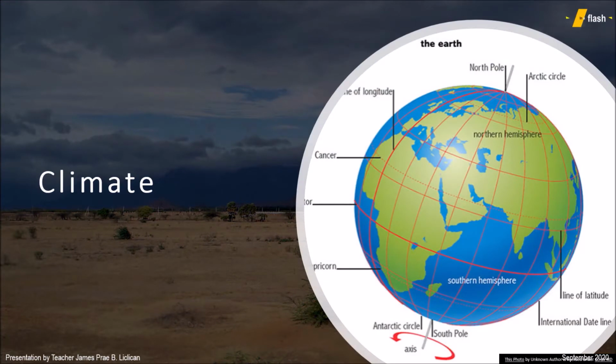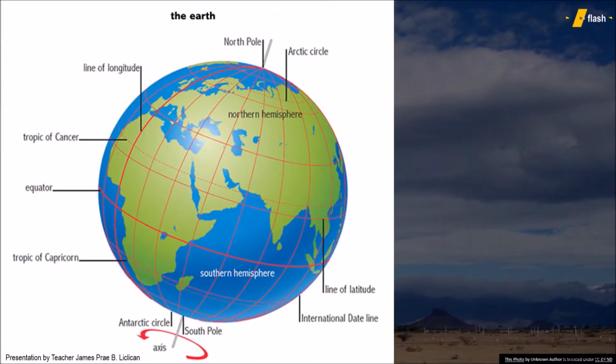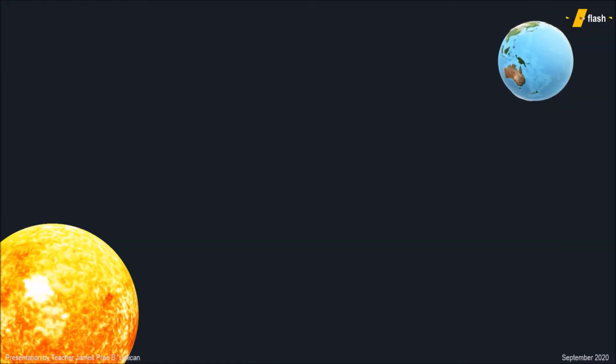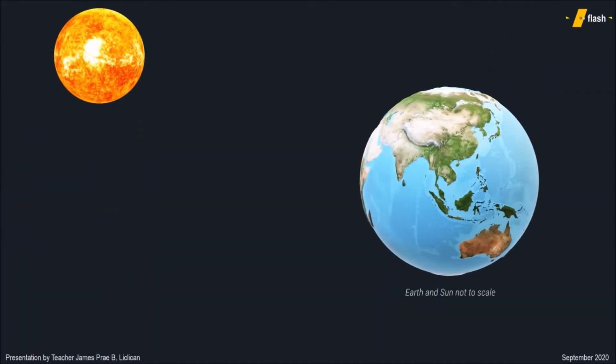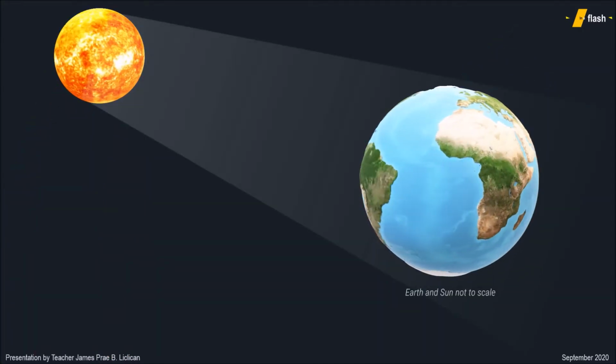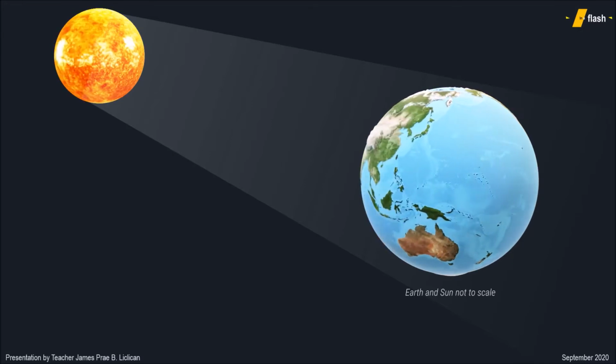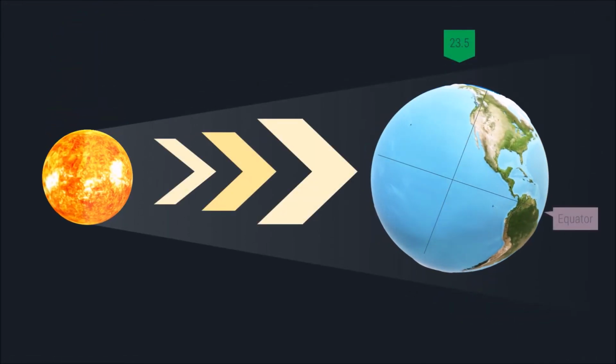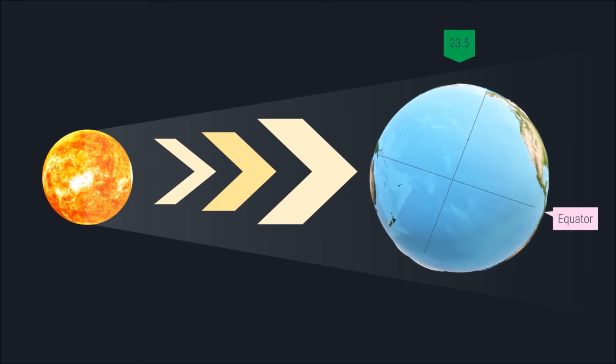Saan ang lokasyon ng isang lugar base sa latitude? Latitude is a horizontal imaginary line dividing the planet into northern hemisphere and southern hemisphere, wherein located in the center is called the equator. The equator is where most of the sun's ray is directed, but since the planet is tilted about 23.5 degrees off its axis, this tilt drastically affects climate.